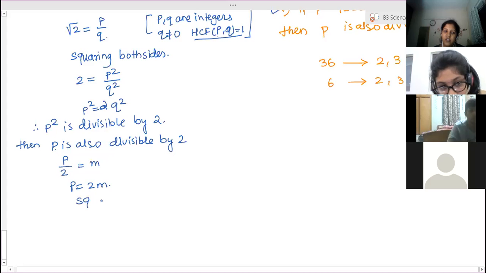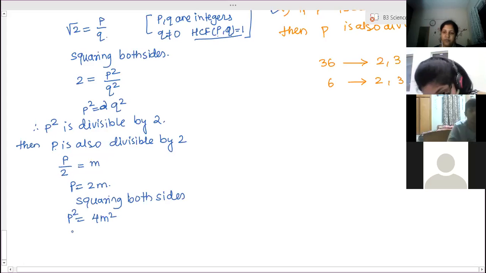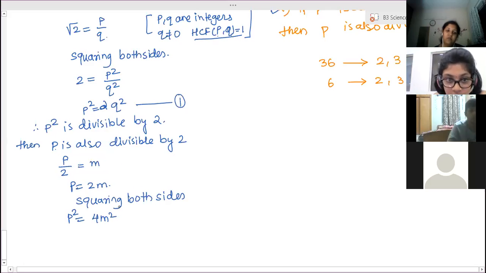Now squaring both sides, we will get p square is equal to 4m square. p square is equal to 2q square; this is equation 1. And p square is equal to 4m square is equation 2.